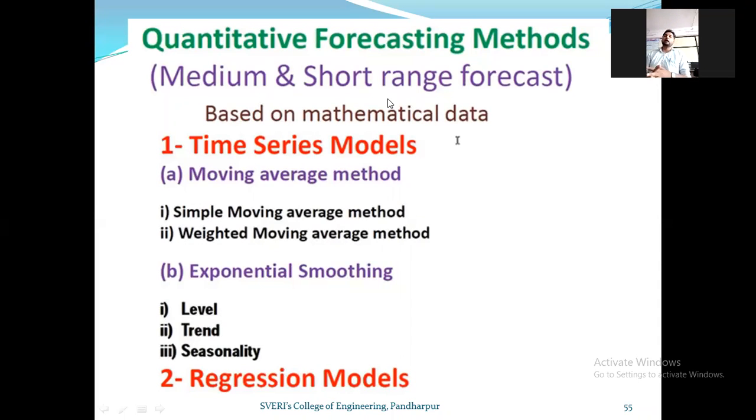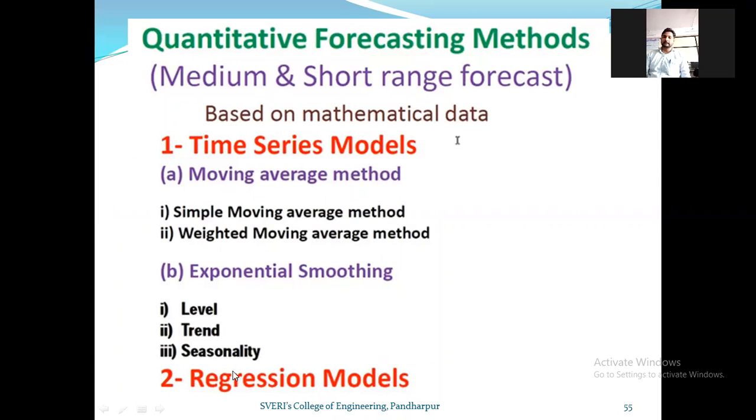But in the quantitative forecasting method, we are using mathematical models, or the statistics of maths, to formulate the demand forecasting for the future. So how is quantitative forecasting classified? Firstly, initially we discussed the regression model, that is regression analysis or the least square method.